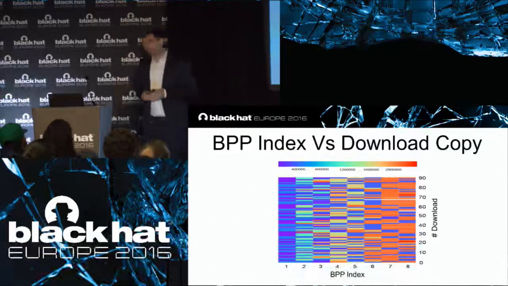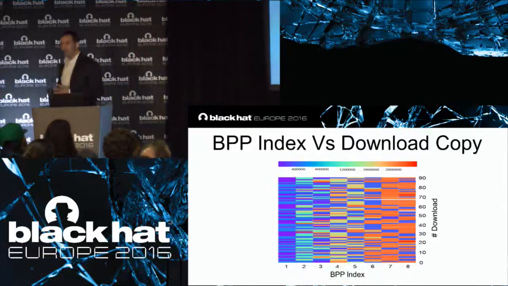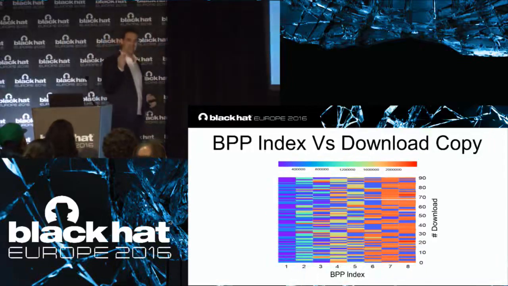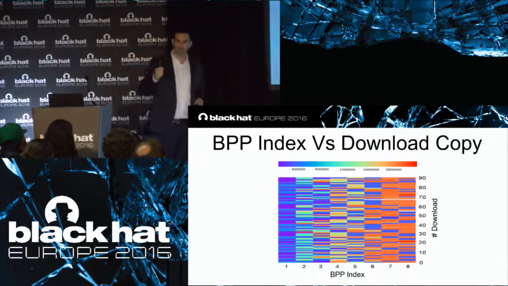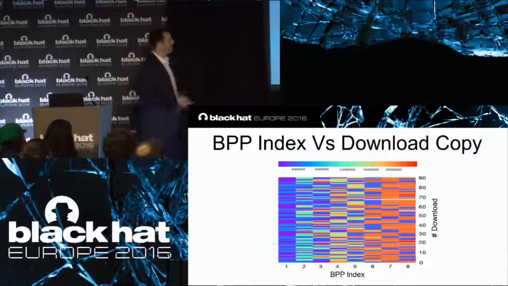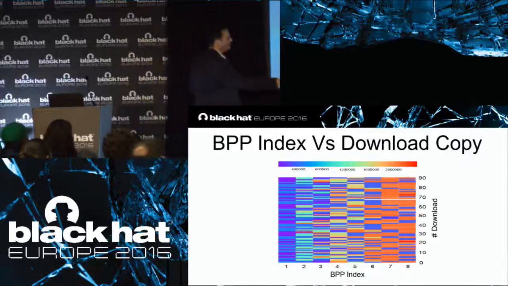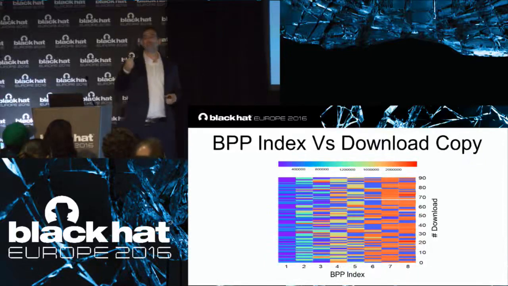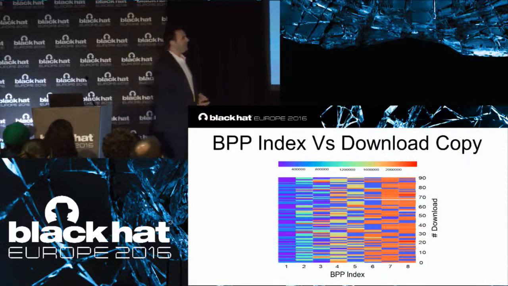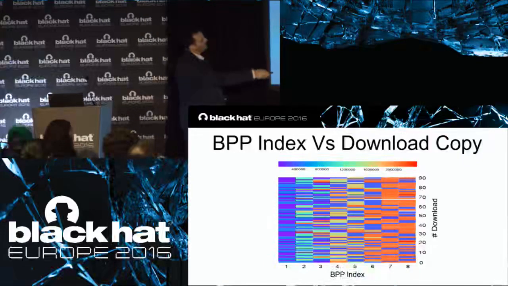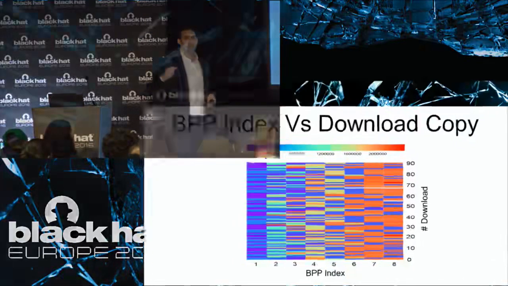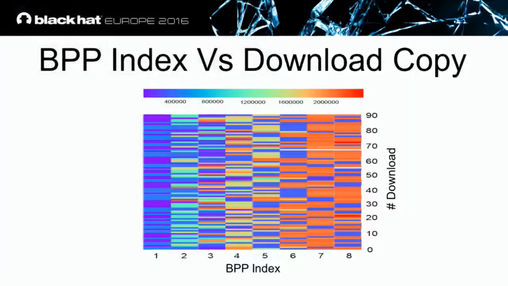Now, let's take a single video title which has 90 different downloads. In the horizontal axis, we have the bit per peak feature index, and the vertical axis is our different downloads. What can we learn from here? The first thing is that the first and second indexes have low variability.